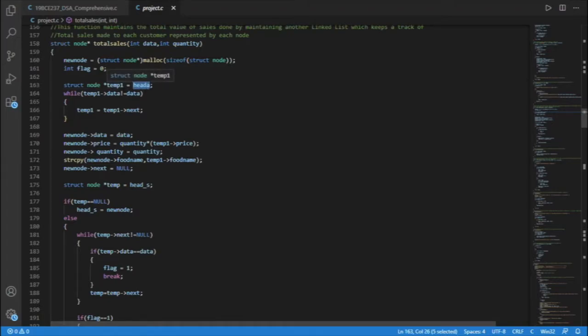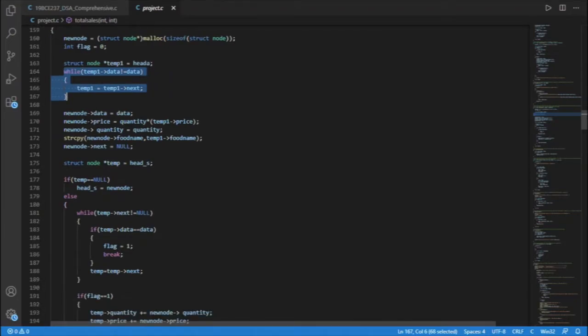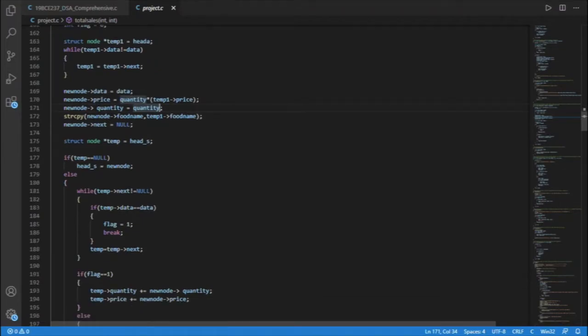We traverse the linked list until the data is equal to the data given in the parameter. Now we assign data and quantity which are given in the parameter to the new node's data and quantity. We calculate total price by multiplying quantity by the price of a single item, and we copy the food name by using the string copy function.